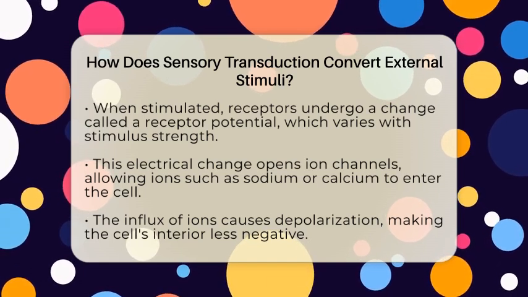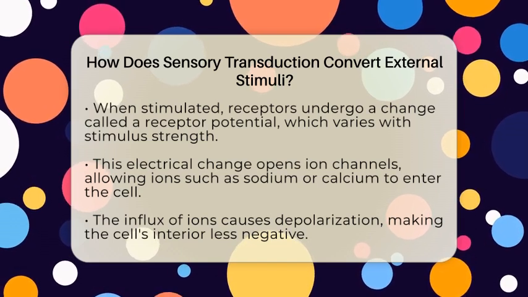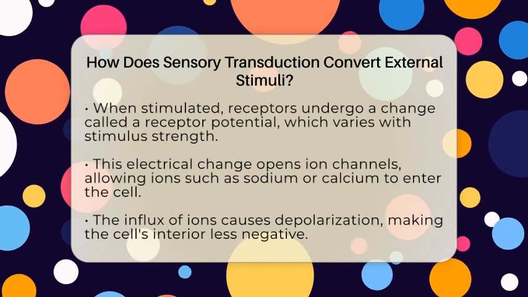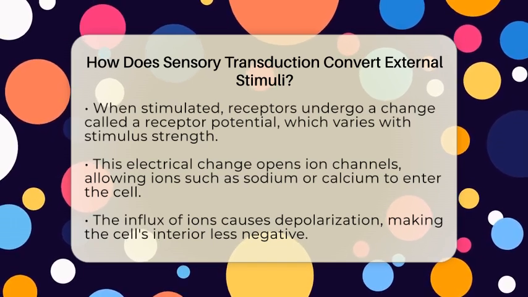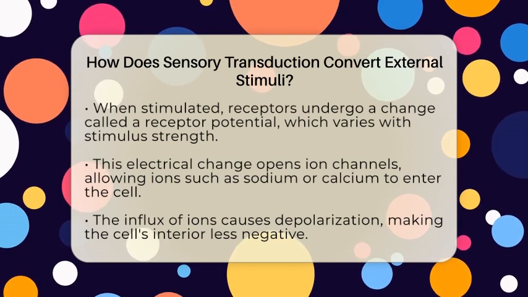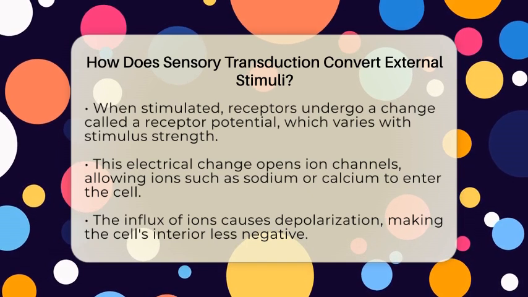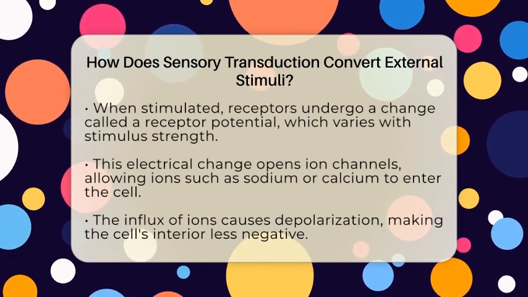This electrical change opens ion channels, tiny gateways in the cell membrane, that allow ions like sodium or calcium to flow into the cell. This influx of ions causes the inside of the receptor to become less negative, a process called depolarization. If the depolarization reaches a certain level, it triggers an action potential.